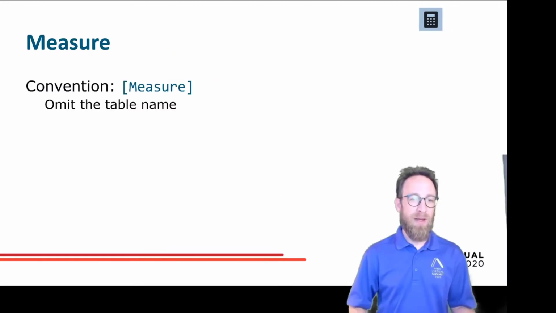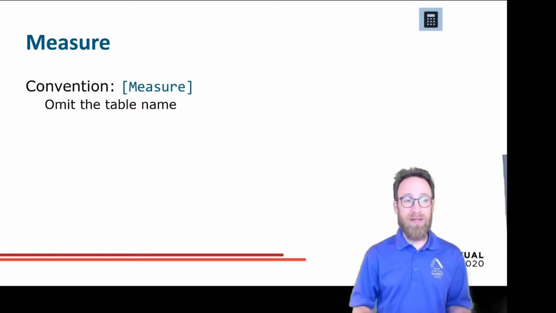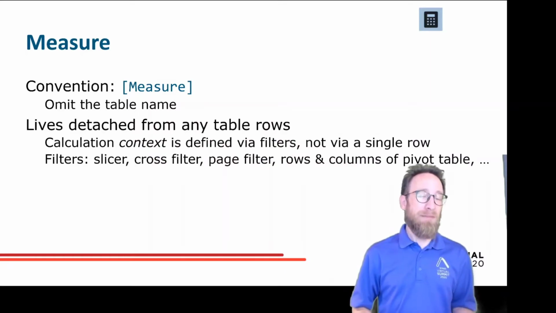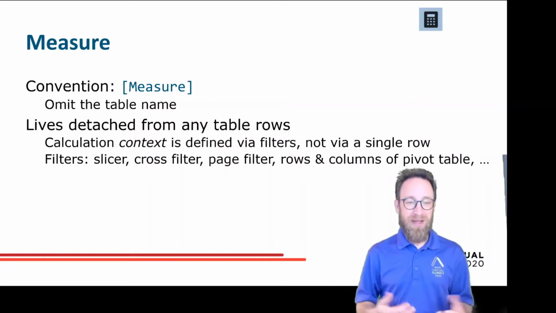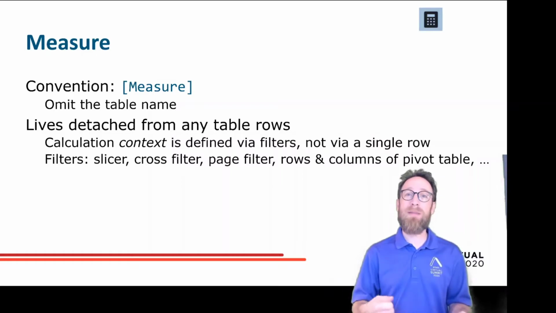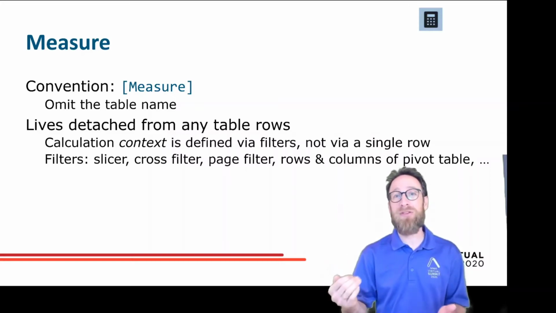What's a measure? A measure by convention we refer to without the table name. So we just write the name and omit the table name. I think of measures as if they live detached from the tables. Of course, I have to create a measure inside a table, but this is only for the UI because in the field list, I have to find the measure somewhere.